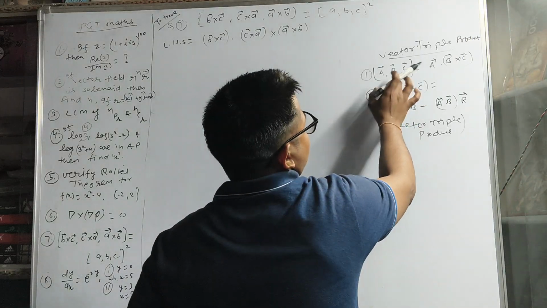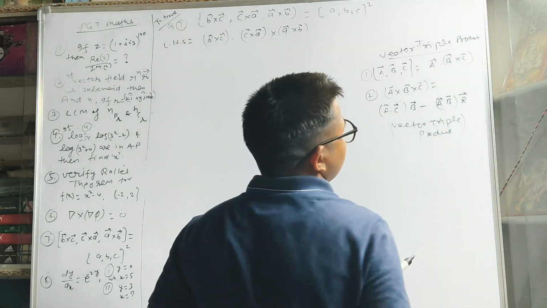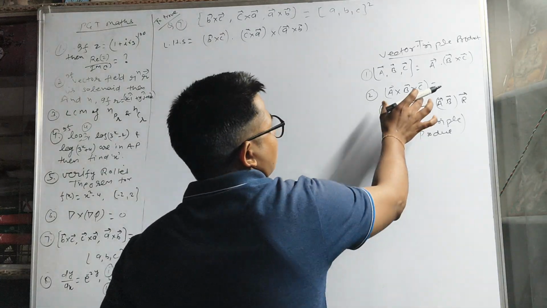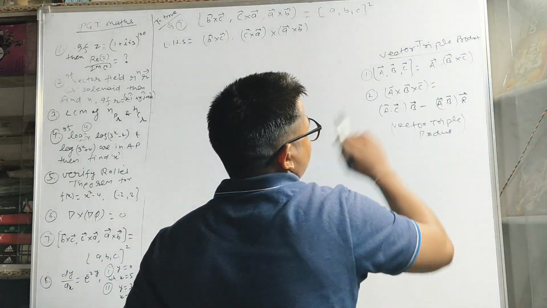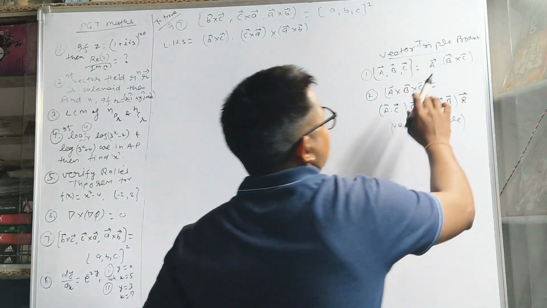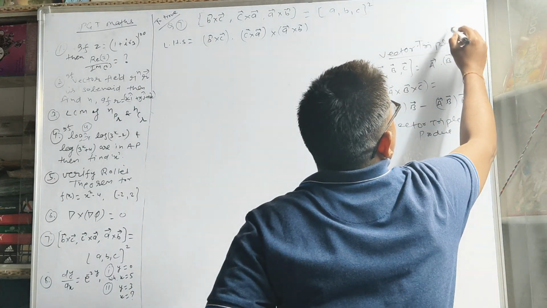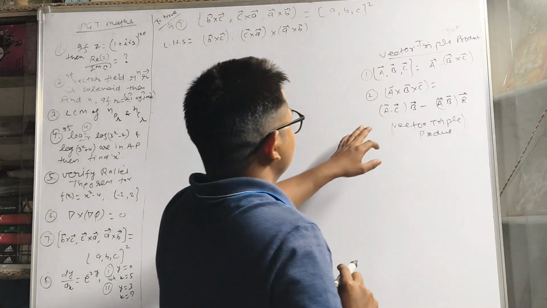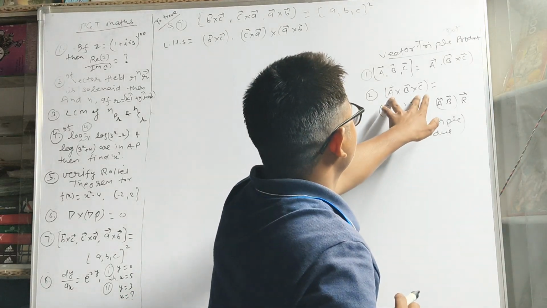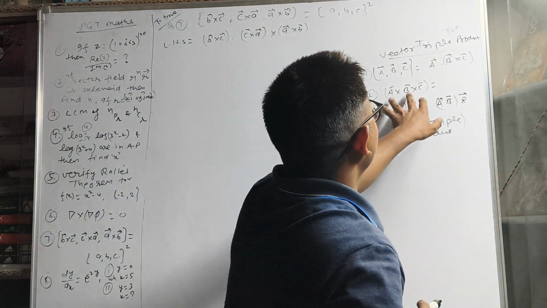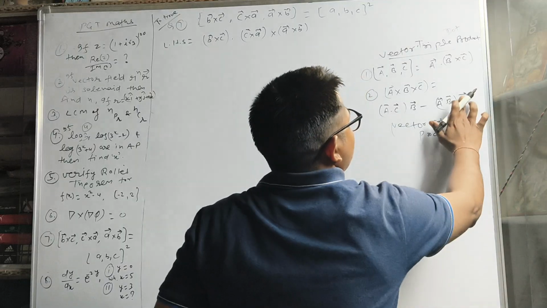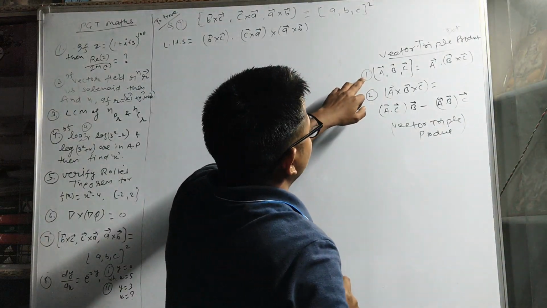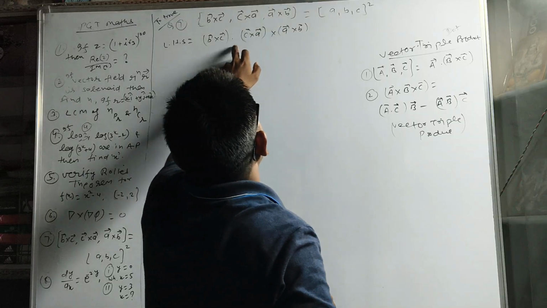That means in cyclicity, the first is A dot (B cross C), the triple dot product, and the second is the triple cross product. The cross product is A dot C first and then B, minus A dot B first and then C.